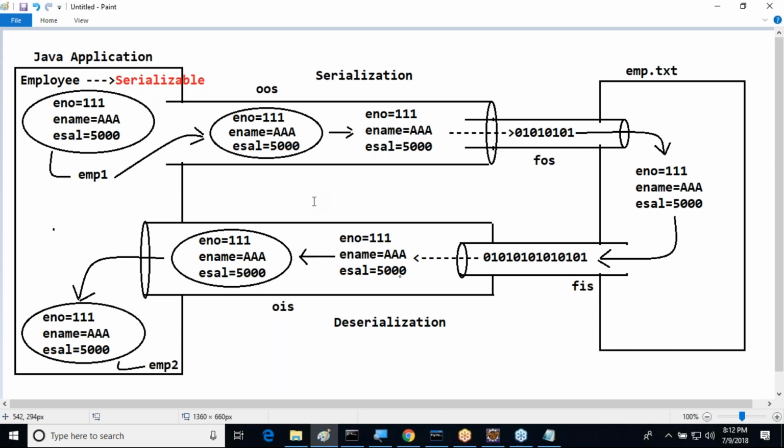Next one. Is it possible to provide any query languages for this? Does serialization and deserialization have any query language support? No query language support is available. Once query language support is not available, all database operations are very difficult. Just understand it.